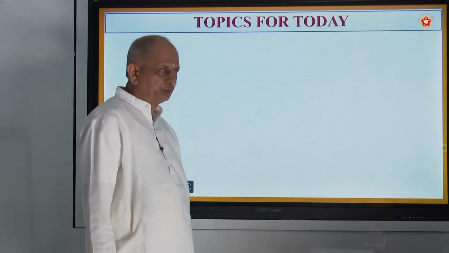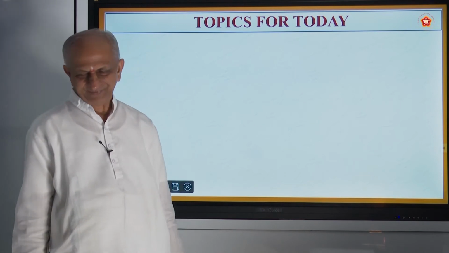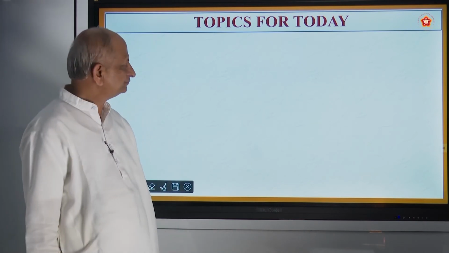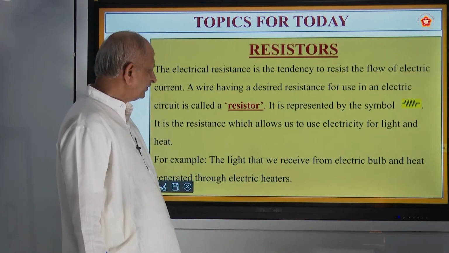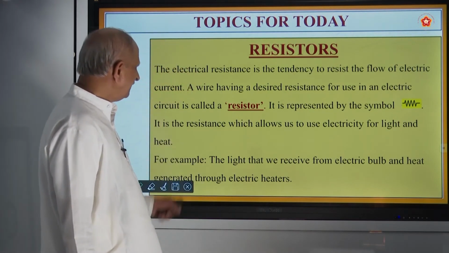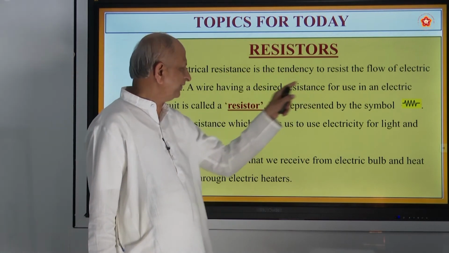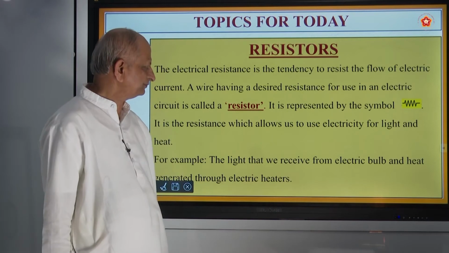Now let us come to today's topic. So far we did the introduction. Coming to today's topic, we will see what are called resistors. Electrical resistance is the tendency to resist the flow of electric current.